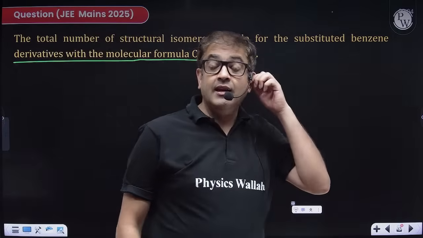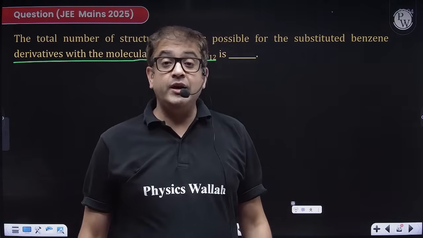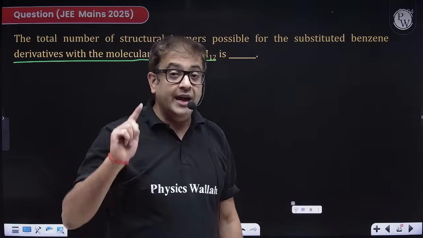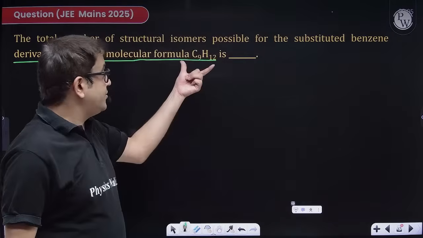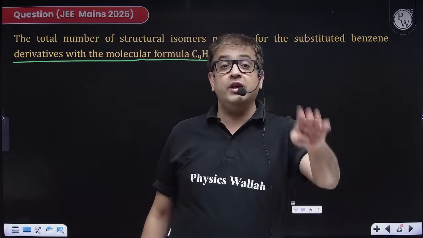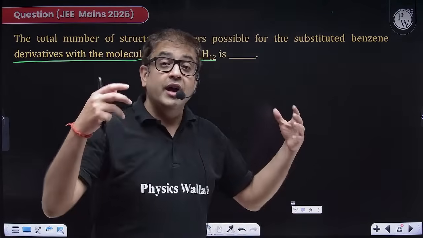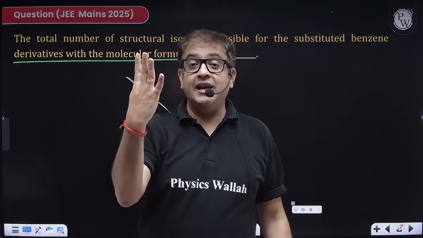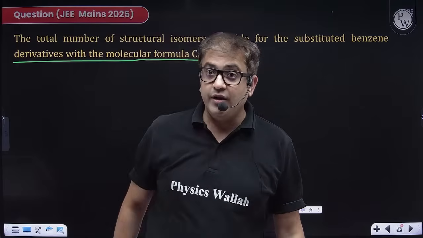So C9, what shall be the hydrogen? 9 twos are 18 plus 2, that means it should have 20 hydrogen. So for saturated, it should have 20. It is having how much less? 8. 8 by 2 is 4. So the degree of unsaturation is 4. So if I have a benzene, then 3 pi bonds and 1 cyclization will satisfy the degree of unsaturation.